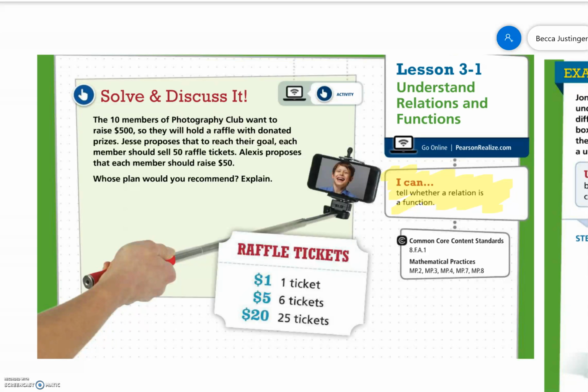The 10 members of Photography Club want to raise $500, so they will hold a raffle with donated prizes. Jesse proposes that to reach their goal, each member should sell 50 raffle tickets. Alexis proposes that each member should raise $50. Whose plan would you recommend? Explain.